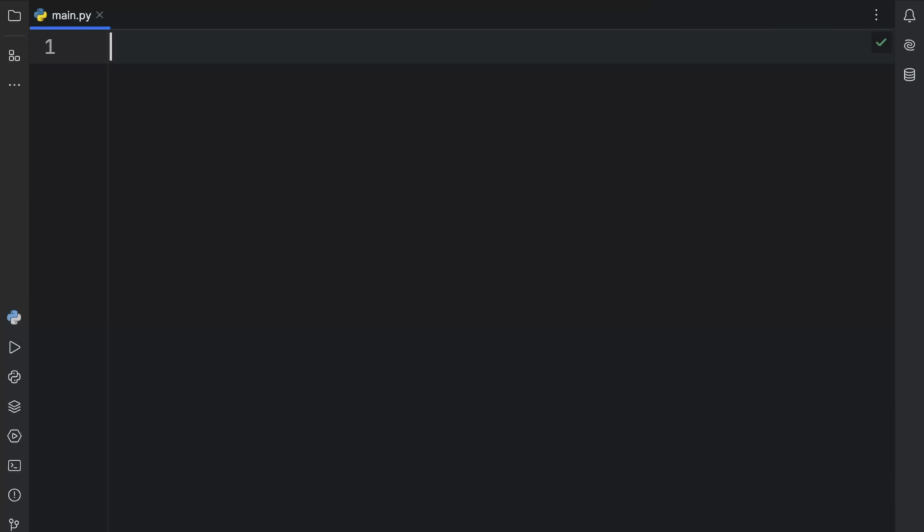Moving on to tip number 3. When programming in Python or any other programming language, I always recommend you use a linter and a static type checker. And on this channel, the static type checker that I use is MyPy. Now, that might change in the near future.